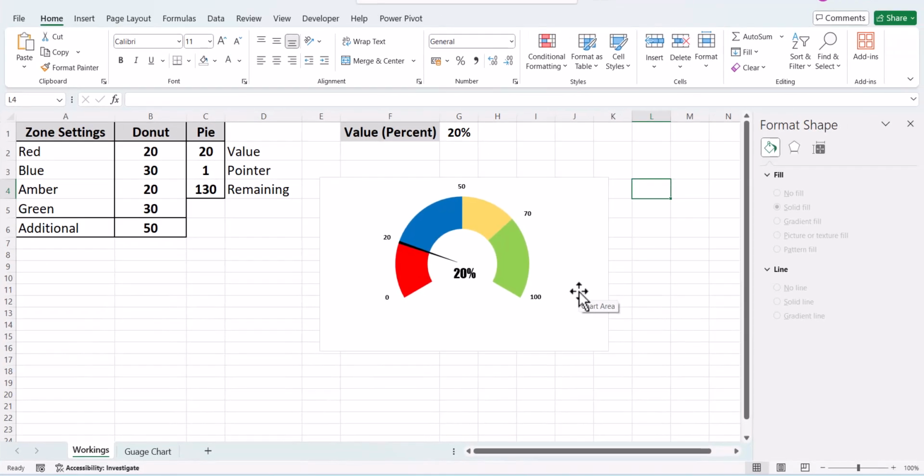This is a very simple gauge chart which we have prepared. There are more complex varieties of this which we shall see in one of our upcoming videos. But this is a very simple video which we have created.